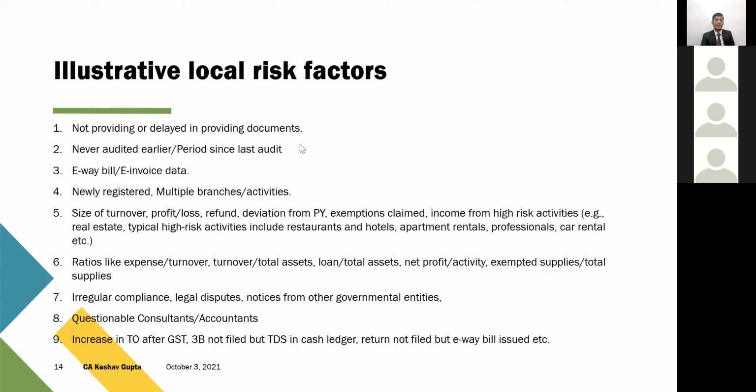Then again, there may be factors like how much your turnover increased after GST, because in a few cases it was found that the pre-GST turnover reported to the department was very less, but as soon as GST was implemented, the turnover shot up. So if there's an abnormal increase, or a case like that, where there's a TDS amount in the TDS cash ledger, but still the assessee is irregular in filing 3B, or they are not filing 3Bs, or they are habitually late in filing 3B, this can be another factor. So these are all local risk factors.